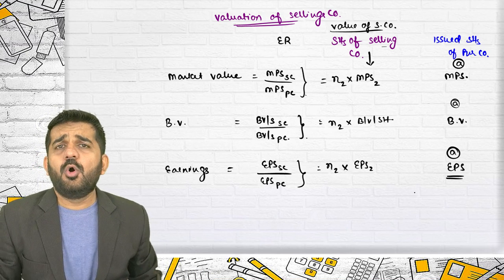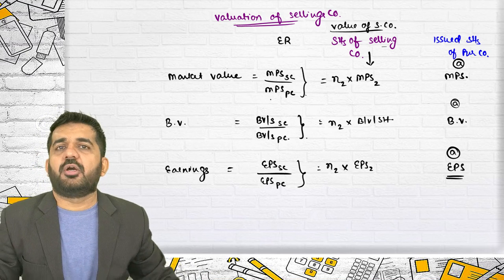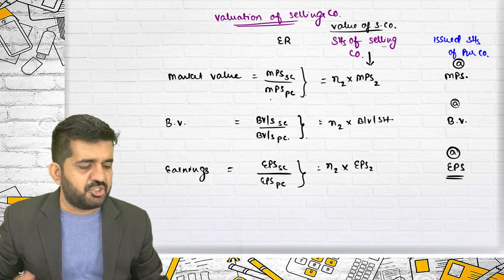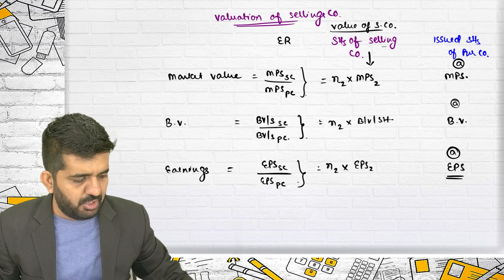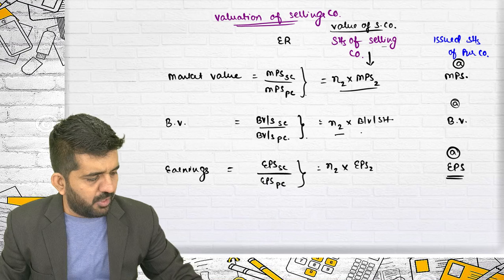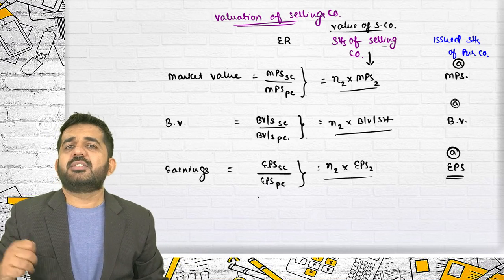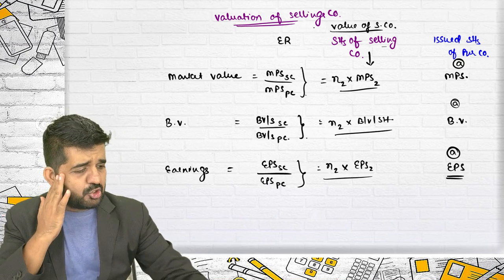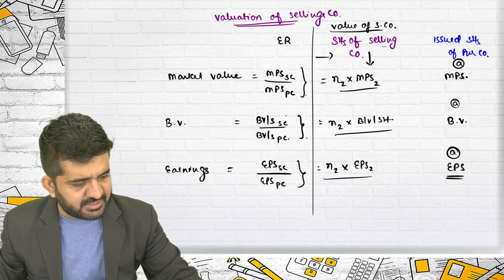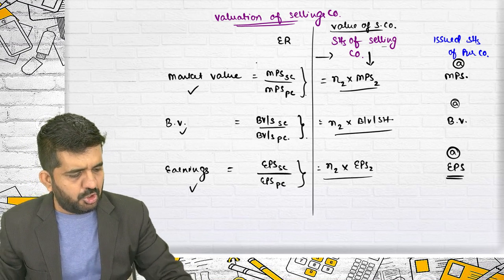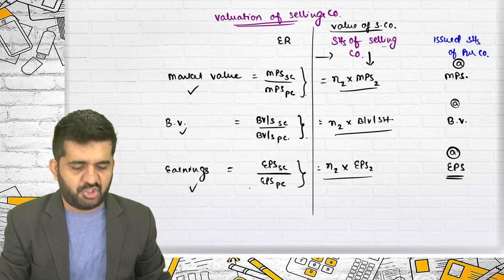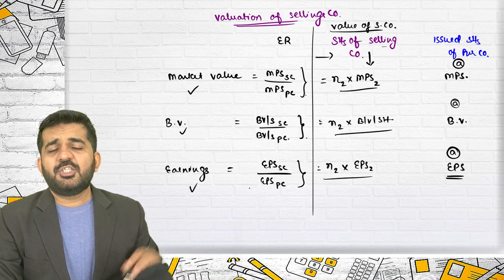And this is how the concept came directly of finding out the exchange ratio by this formula. And this is how you are actually valuing the selling company. This is the logical idea which you need to understand. This is alright. This you will always remember, how to find out the exchange ratio. Let us go to some of the conceptual sums.